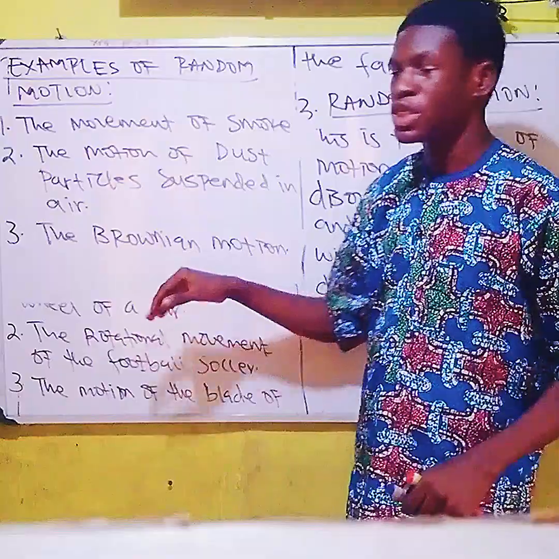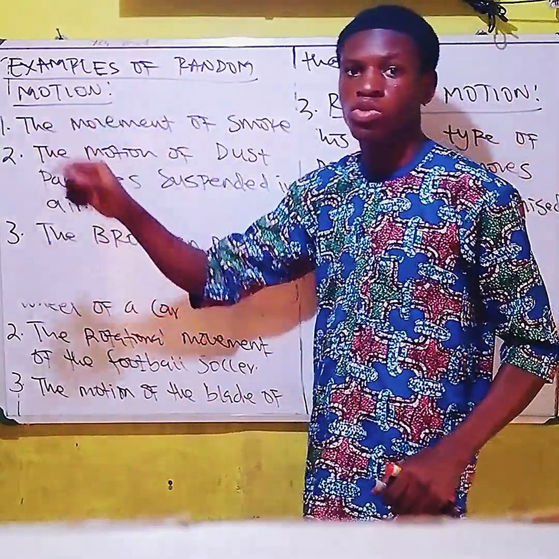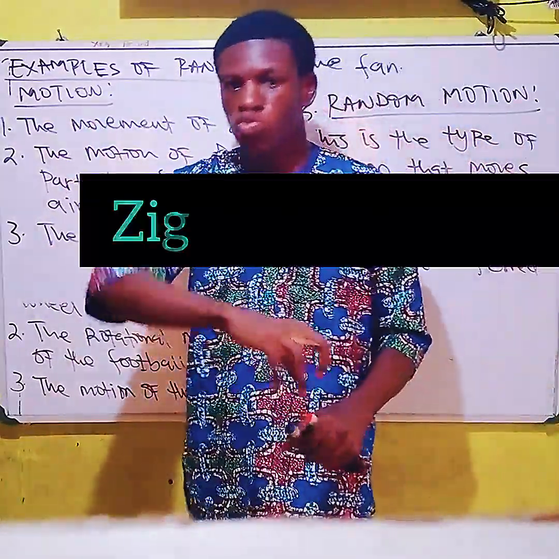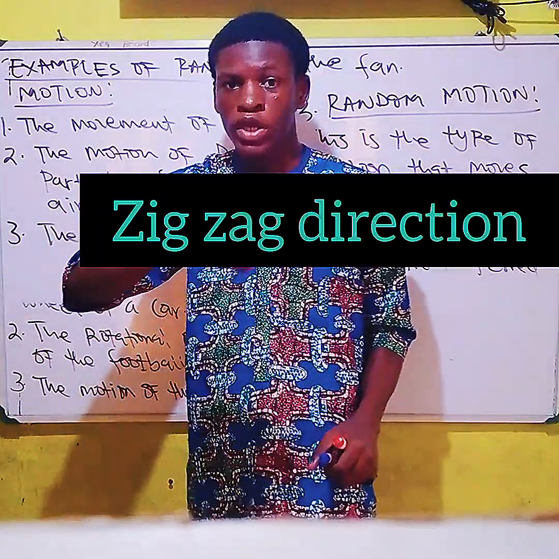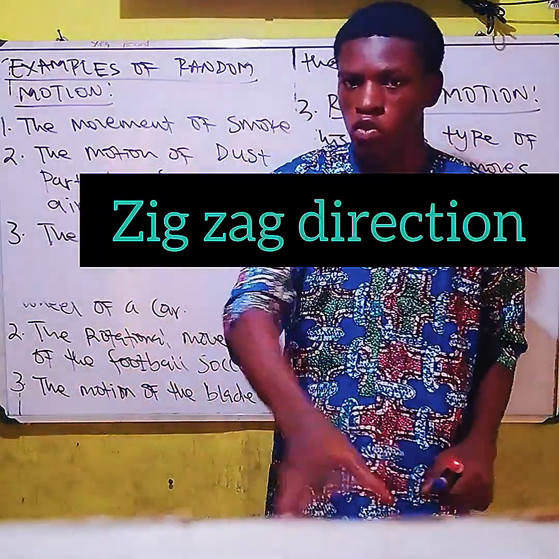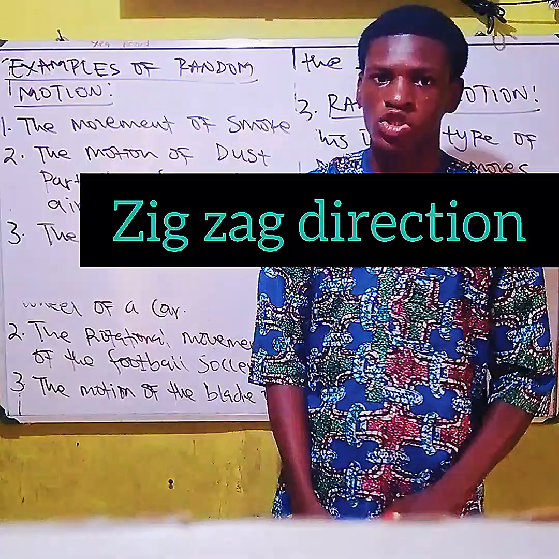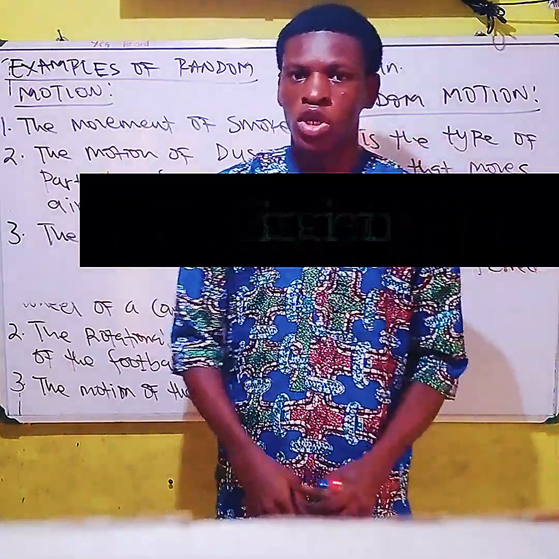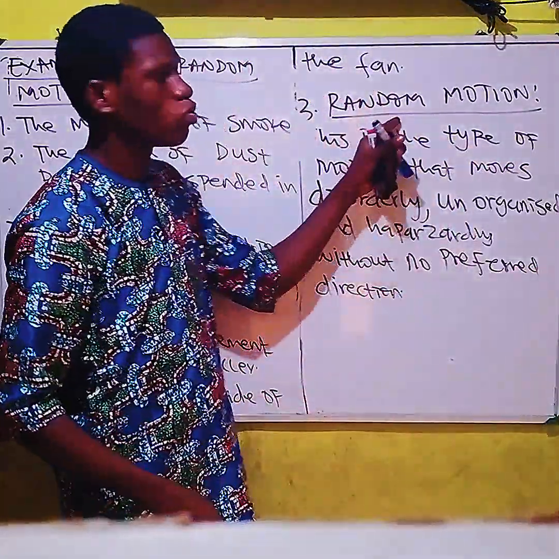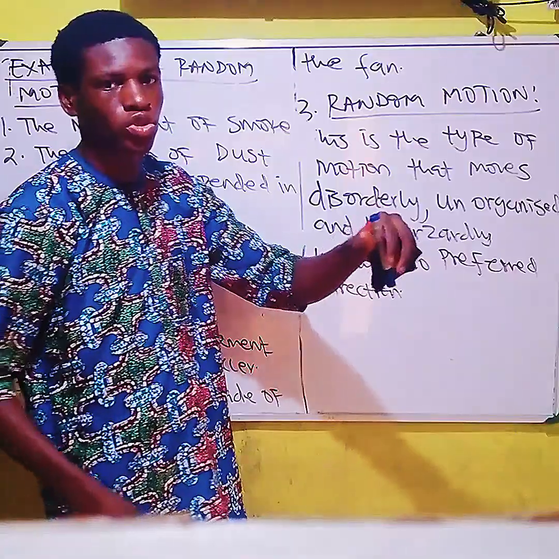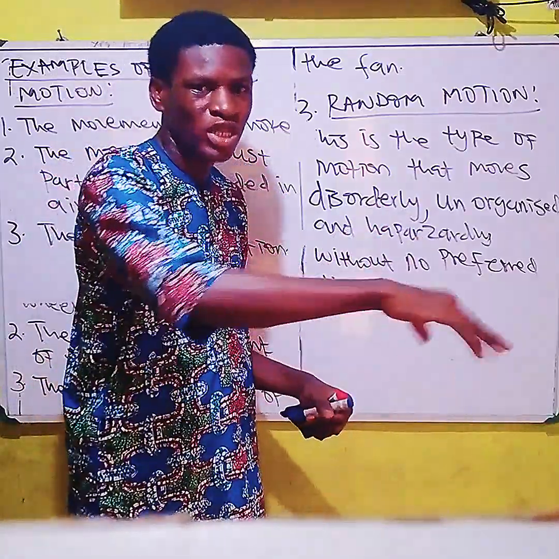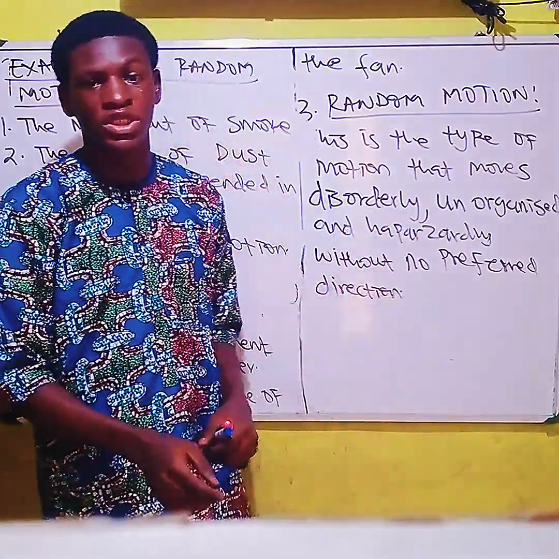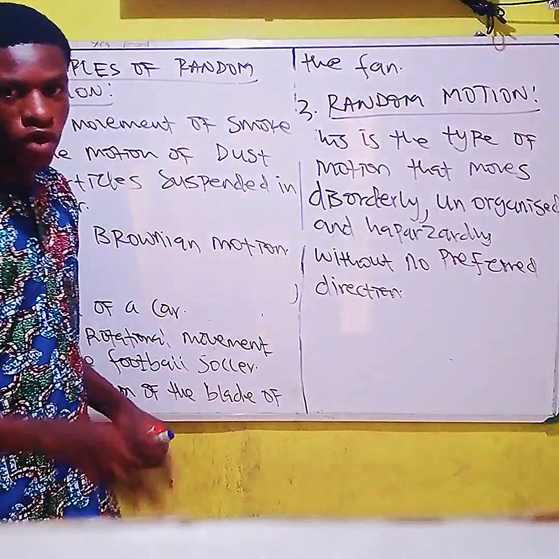Now, Brownian motion is an example of what? Of random motion. When the pollen grain is suspended in the water, it moves in a zigzag direction without a preferred direction. So I can still call a random motion a zigzag motion. It moves without a direction. That's random motion.